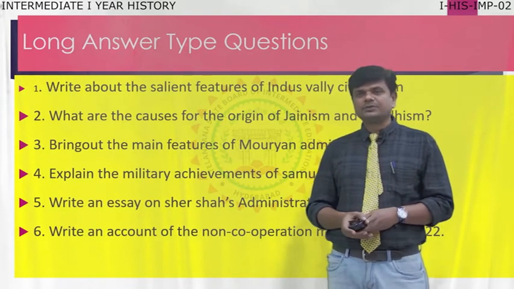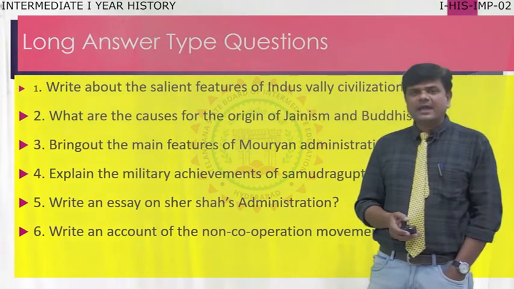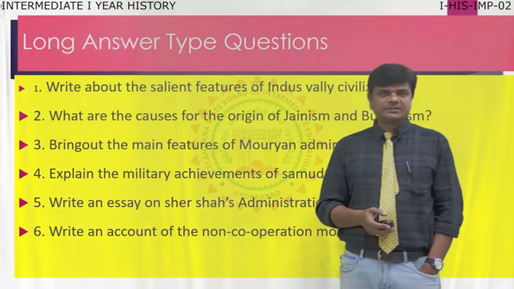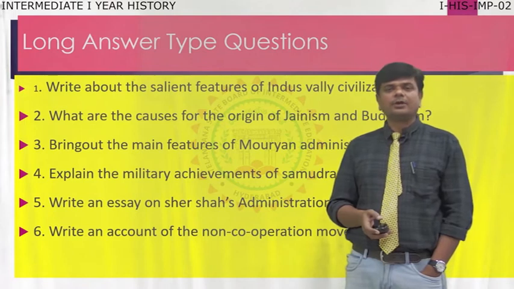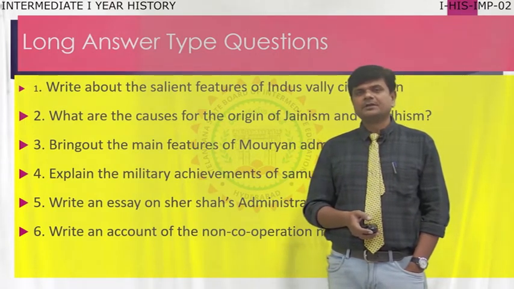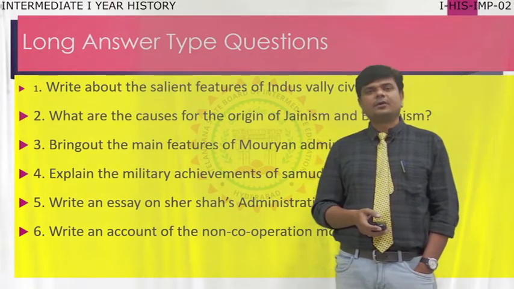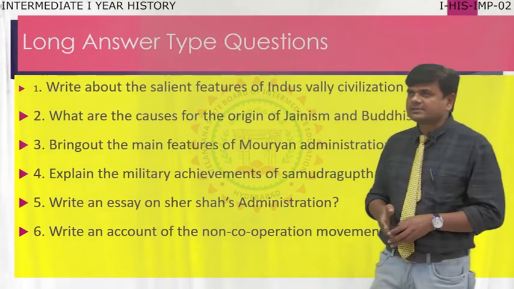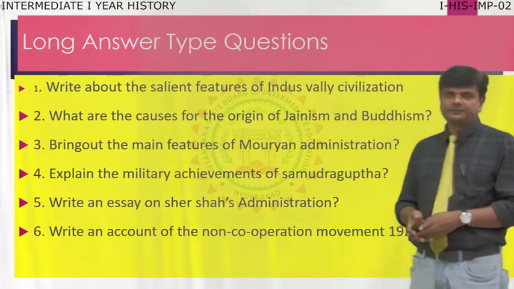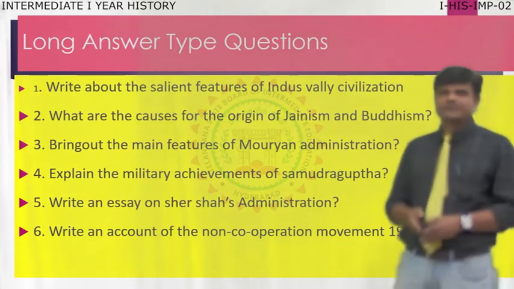Now we are going to discuss Section A. As you know, 6 questions are available. Out of 6, you are going to write only 3. Each question carries 10 marks. So out of 6 questions, you choose only 3. Now I am going to discuss the first question.